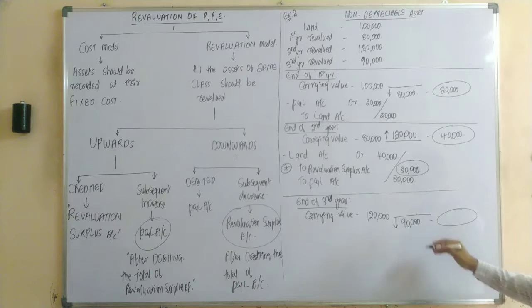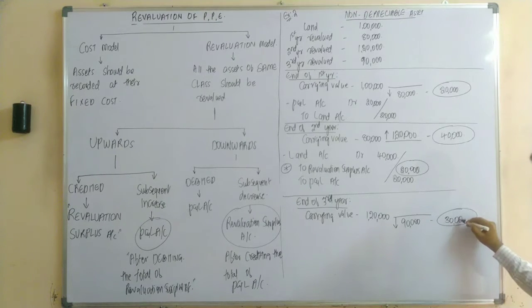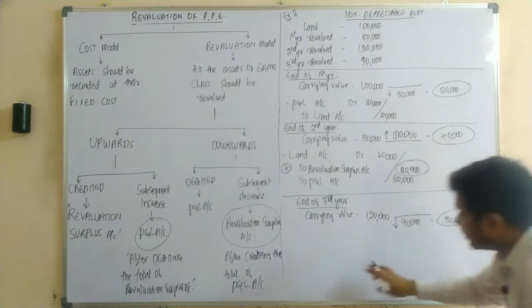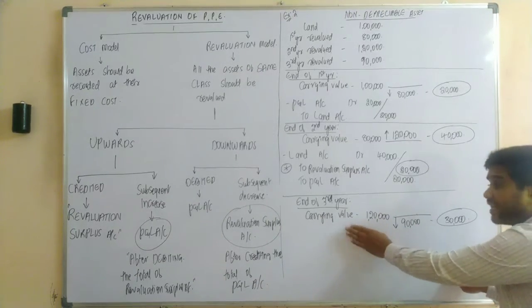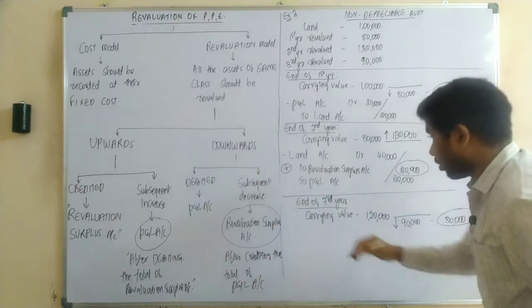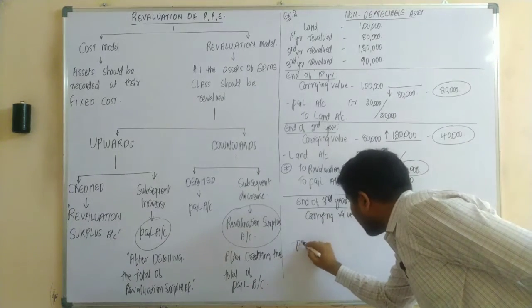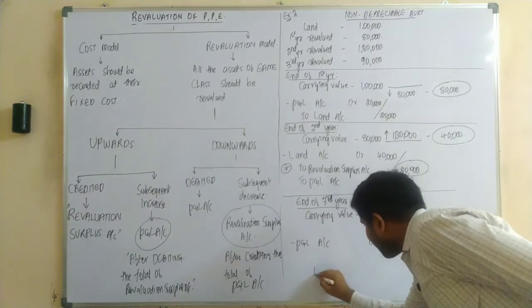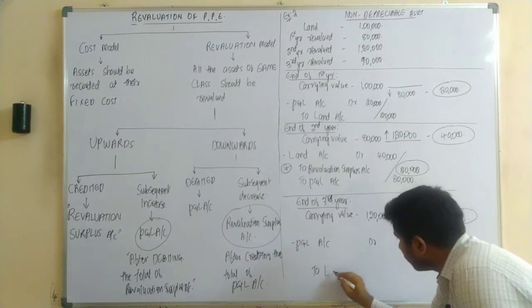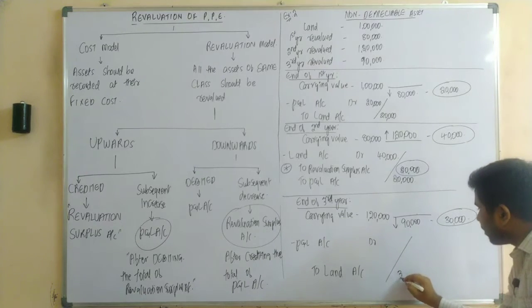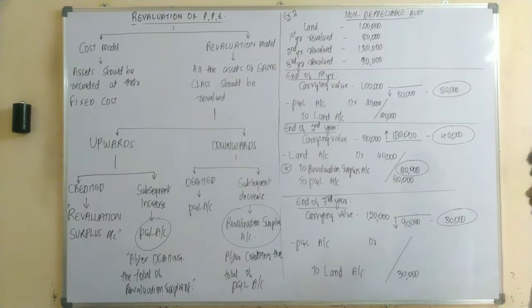Now, how much was it revalued downwards? What is the difference amount, sir? The difference amount would be 30,000 rupees. So as we are supposed to record the journal entry, as the asset was decreased, it should be debited to which account? P&L account. The journal entry would be P&L account debit to land account. Yes or no? So how much was our land decreasing? To the extent of 30,000. So I have credited 30,000 rupees.